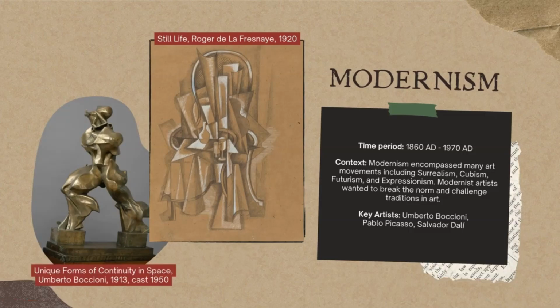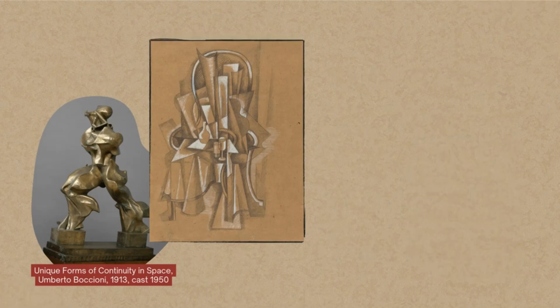Modernism. Time period: 1860 AD to 1970 AD. Context: Modernism encompassed many art movements including Surrealism, Cubism, Futurism, and Expressionism. Modernist artists wanted to break the norm and challenge traditions in art. Key artists: Umberto Boccioni, Pablo Picasso, Salvador Dali. Unique Forms of Continuity in Space, Umberto Boccioni, 1913, cast 1950. Still Life, Roger de la Fresnaye, 1920.